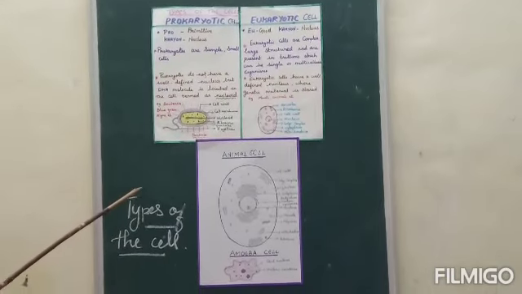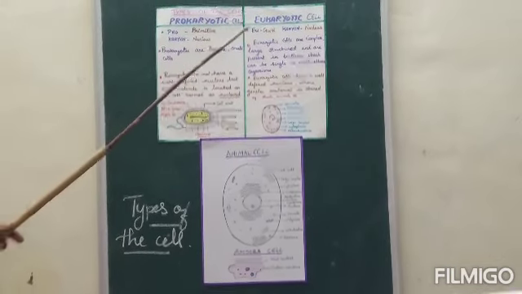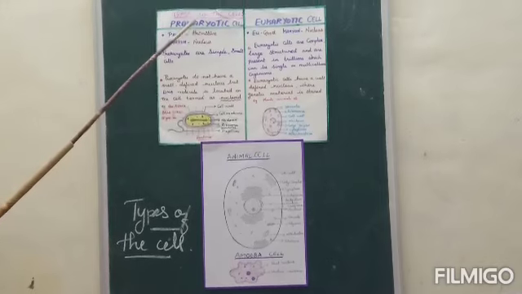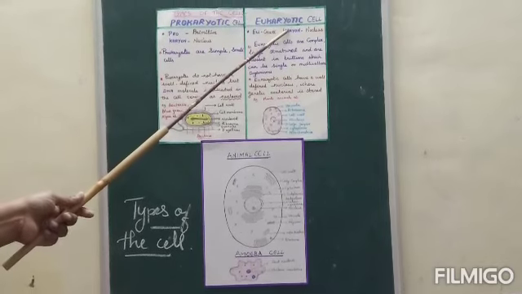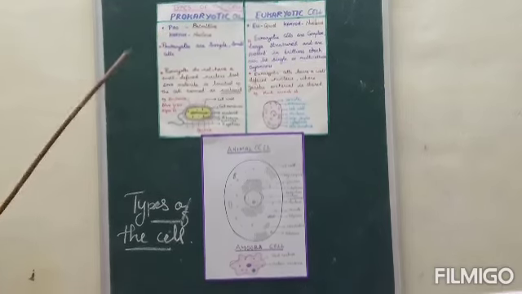Next we are going to see about types of the cell. According to the types of the cell, cells are mainly classified into two. One is prokaryotic cell, another one is eukaryotic cell. Now we can see about prokaryotic cells.